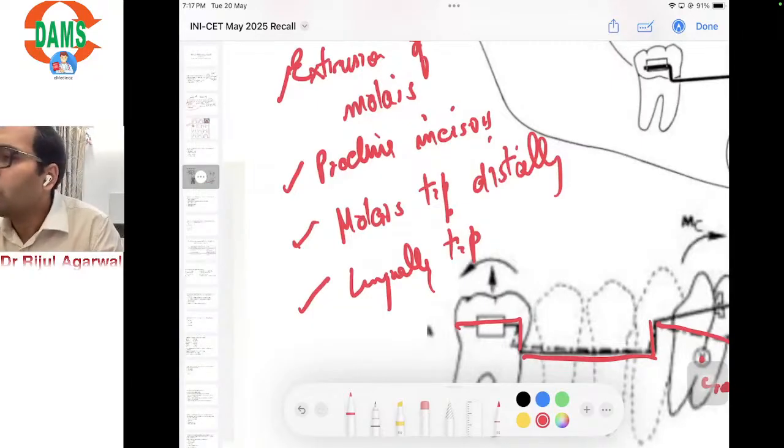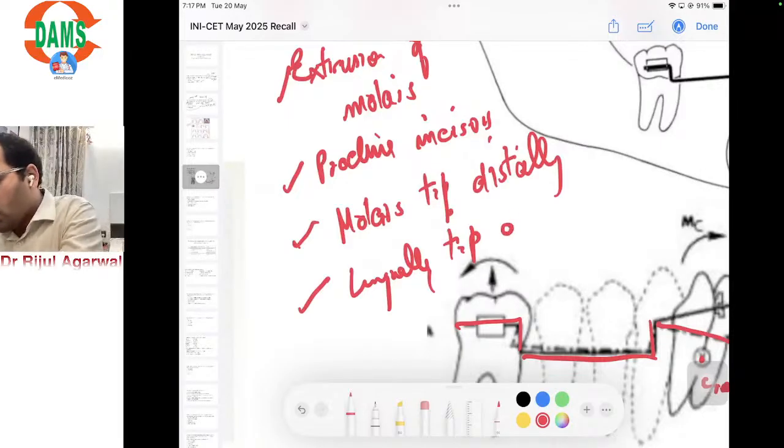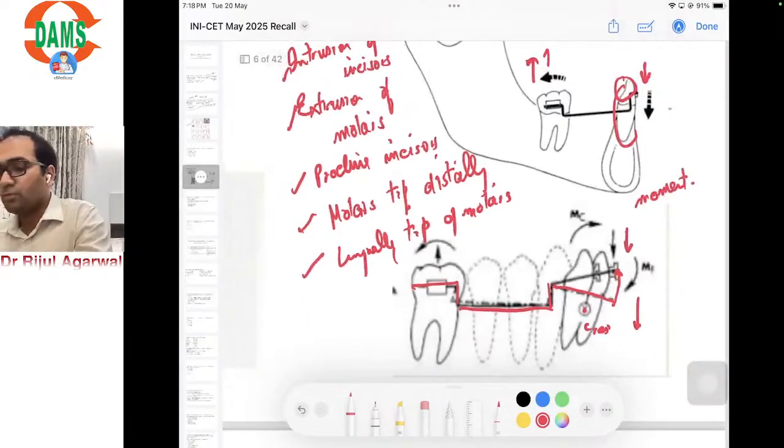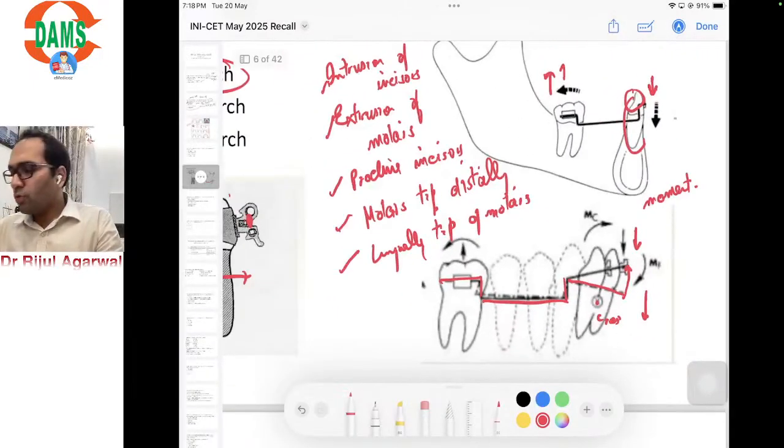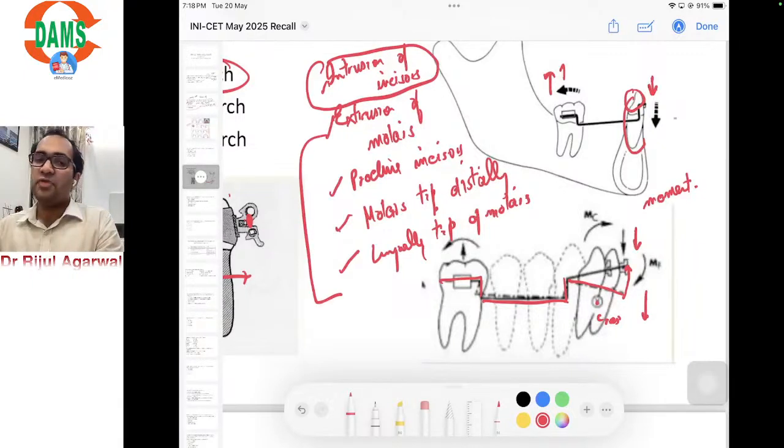It will lead to lingual tipping of molars. So this is all application of the concept of biomechanics. So हम करने गए थे intrusion of incisors, and this will all be the side effect of giving an intrusion utility arch.